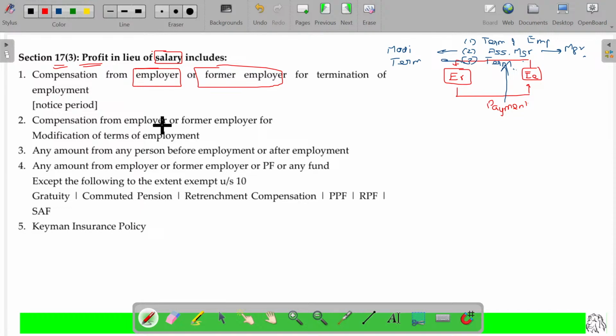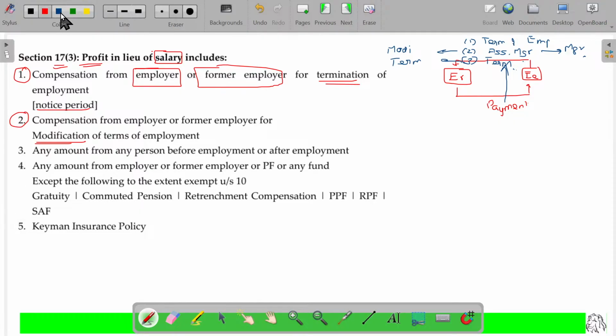A few years later, 2 or 3 years later, the employer says, now we have recovered, so we have sufficient balance. You can now have your payment. Have this. Now he is no more an employee of the employer. Yet, any amount he gets for the termination, for the earlier work, will be considered as profit in lieu of salary. Is that clear? Notice period. This is all about termination. Not only that, the second one is all about modification of terms of employment. These two: one is termination, another one is modification.